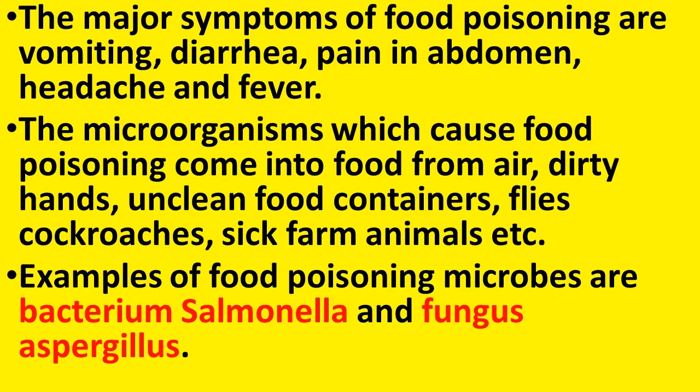Then dirty hands. If we do not keep our hands hygienic, and if they are dirty, microorganisms can come into the food. Unclean food containers, then insects like flies and cockroaches, and also sick farm animals can act as the ways by which the microorganisms can get into the food.